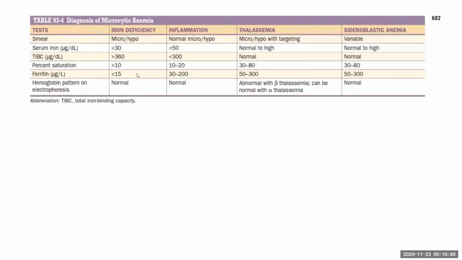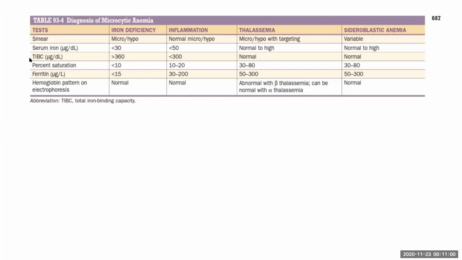In iron deficiency anemia, ferritin will be low, as we all know. In inflammation, ferritin will be high. But the caveat is, if an iron deficient person comes with an infection, ferritin being an acute phase reactant will flare up. Ferritin will be in the thousands. But how to differentiate if it is iron deficiency or inflammation?